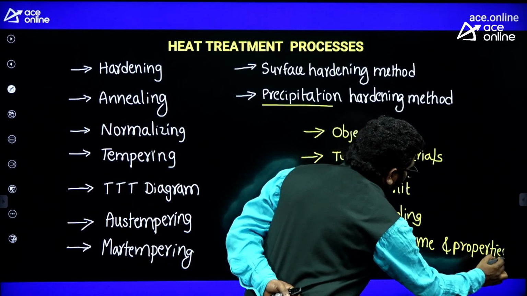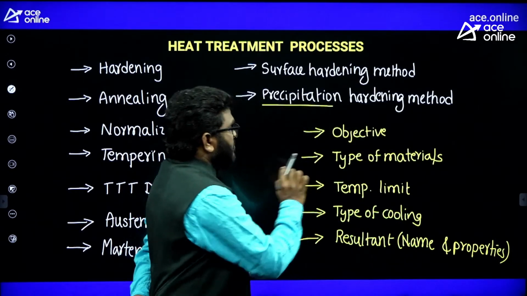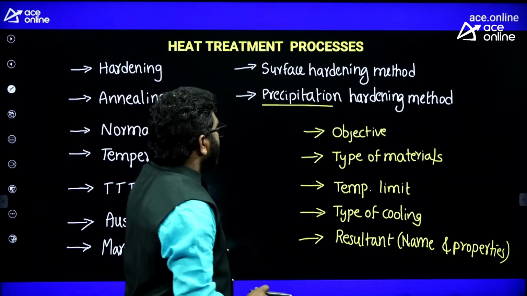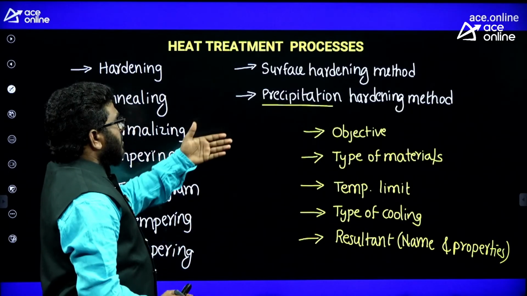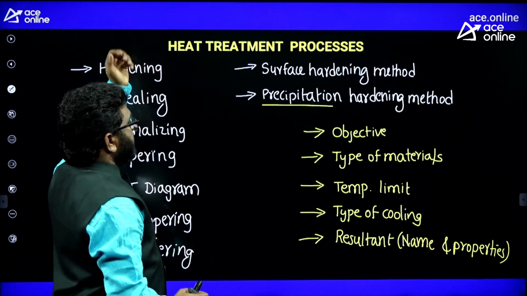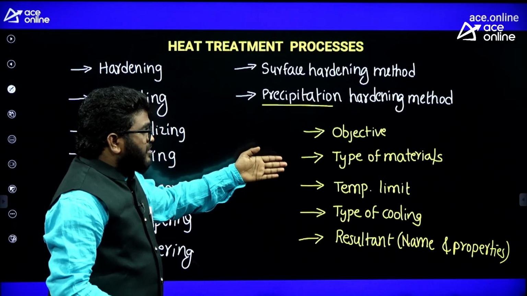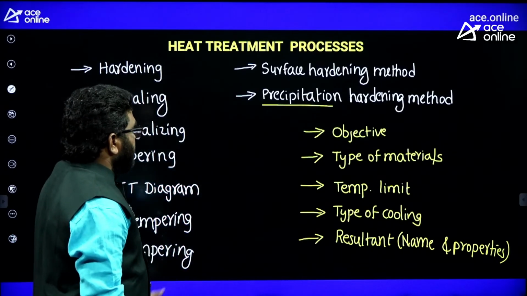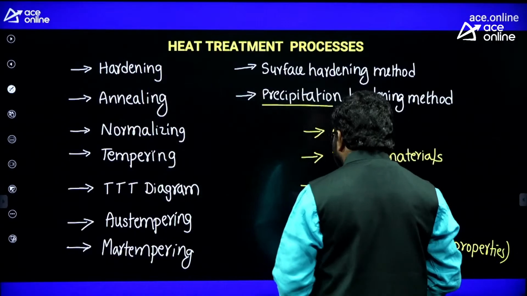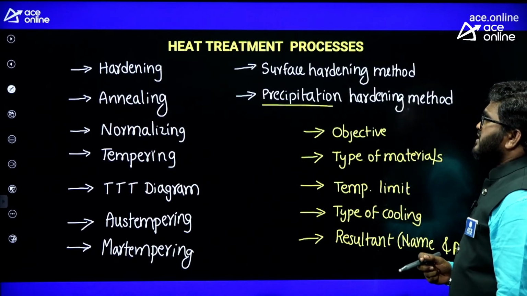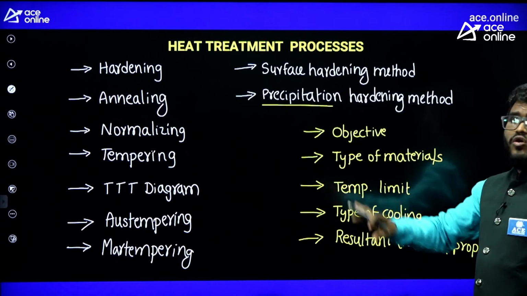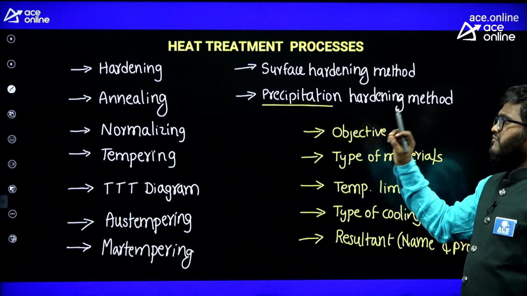So let us say the hardening process: what is the objective of the hardening process? What types of materials are used? What are the temperature limits? What is the resultant material, its name and properties? If you focus on all these topics, then it's a very, very easy topic.